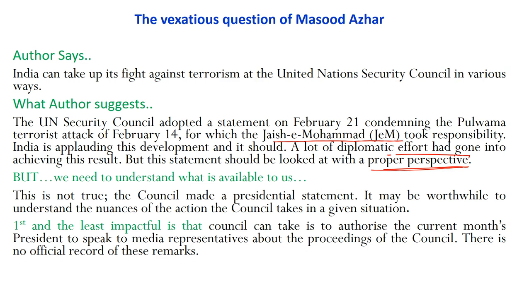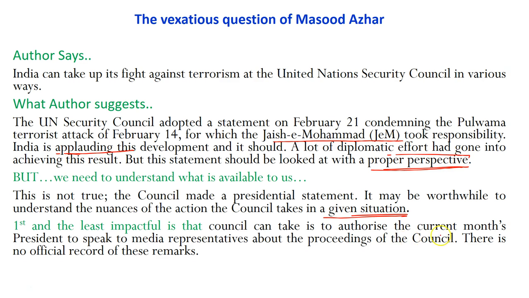The council made a presidential statement. It may be worthwhile to understand the nuances of action the council takes in a given situation. So India has been quite jubilant about this and is applauding, but we must understand the meaning of this statement.